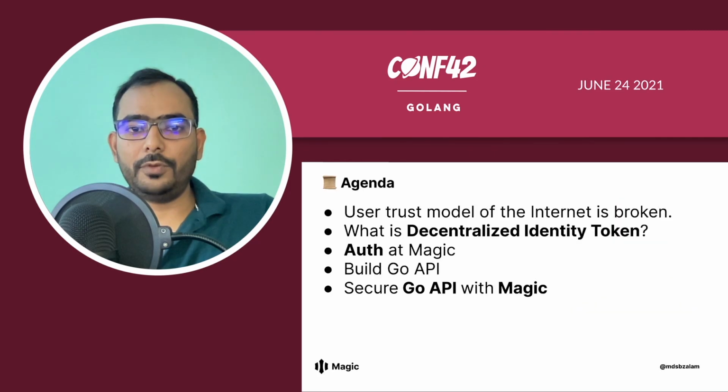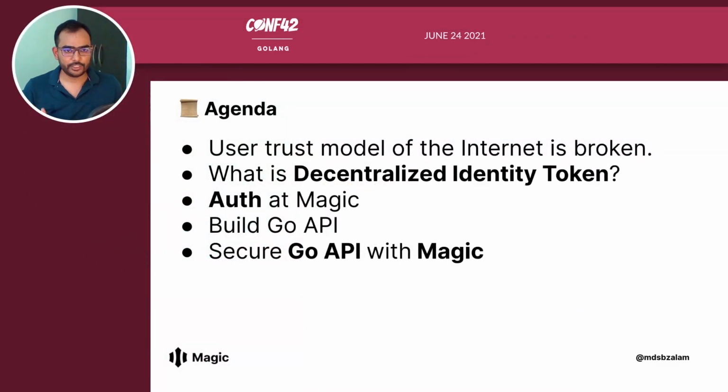So in this talk, we will learn how the user trust model of the internet is broken, what is decentralized identity token, and we will learn auth at Magic. We will also see what is authentication, authorization, and also see how to build a Go API. And then later on, go on to secure that Go API with Magic.